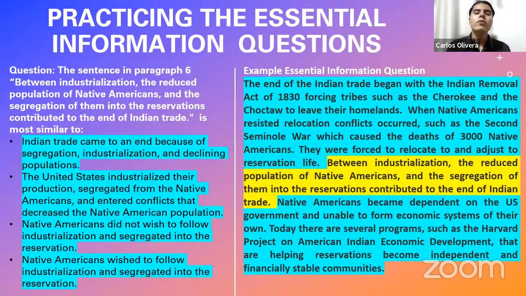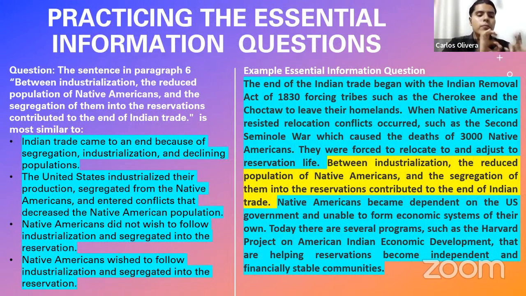Because if it were using the same words, it would be super easy to identify it. But as I say, it's not necessarily exactly the same expressions. It's necessary that the correct response has all the main ideas with different words, of course, and presents all the information that is important in the highlighted sentence. And as I say, what is important in this highlighted sentence? There were three factors that led to the end of Indian trade: industrialization, the reduction of the population of Native Americans, and the segregation of them. It mentions all of that, so this is the correct answer.